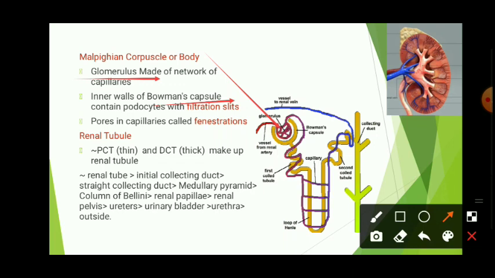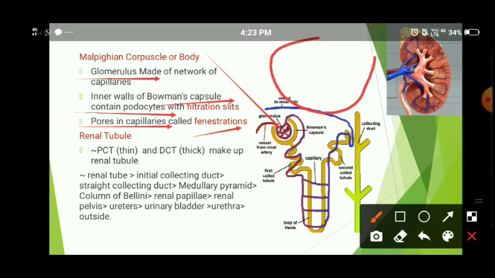The net-like structure which you are able to see is called the glomerulus. The glomerulus is made of afferent and efferent arterioles, and the inner walls of Bowman's capsule contain podocytes, which are also called filtration slits, and there are pores present in the capillaries called fenestrations. Remember this very carefully.